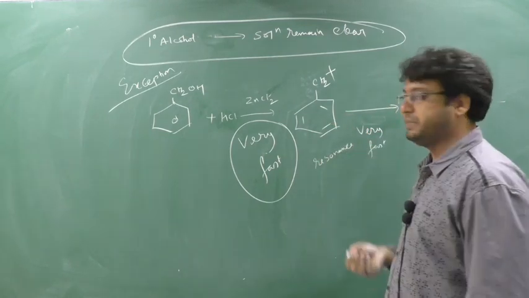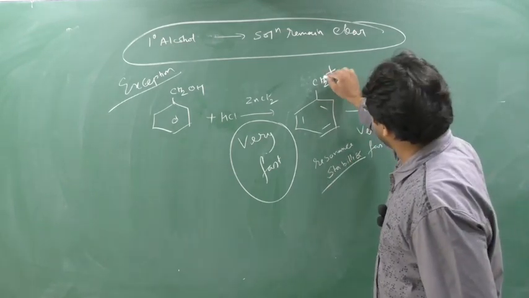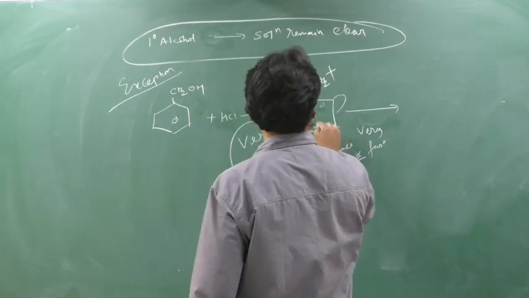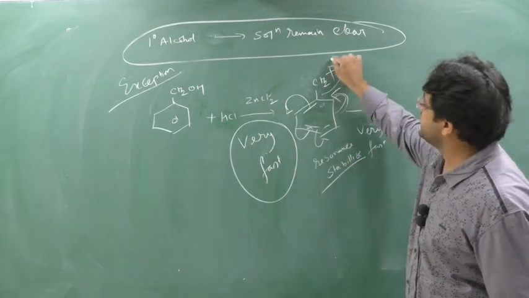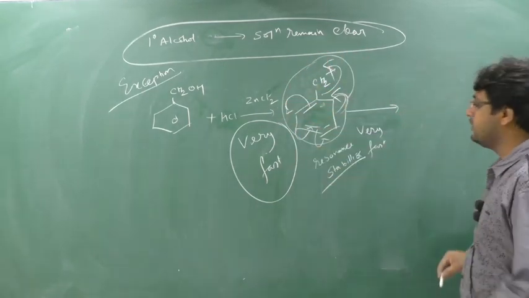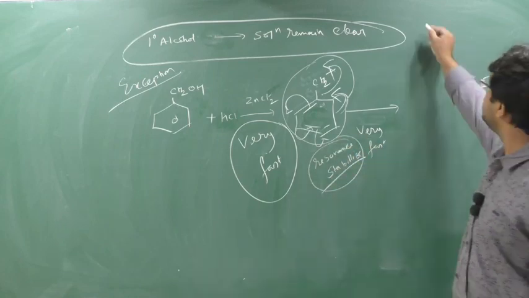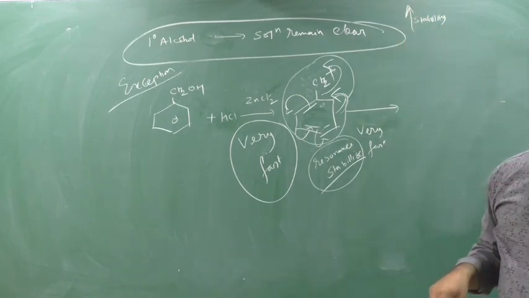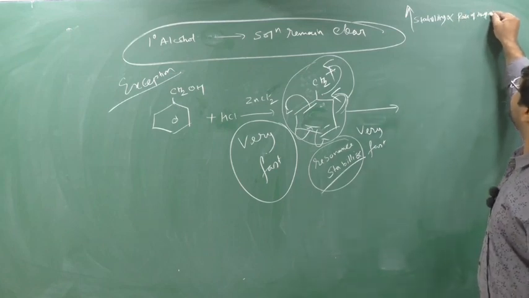Because this is resonance stabilized. Here resonance will play a role, so resonance stabilization will take place. Suppose I take this here: this bond will break, then this will come here, then this. So due to this resonance, stability will be more. This 1 degree alcohol of aryl form is stabilized by resonance, so its stability increases. Stability is directly proportional to the rate of reaction, yes or no? So the rate of reaction also increases.